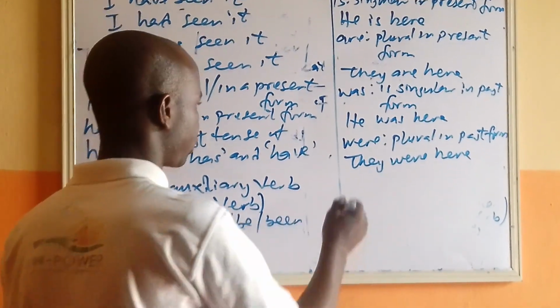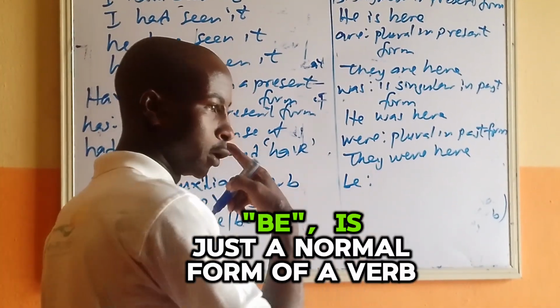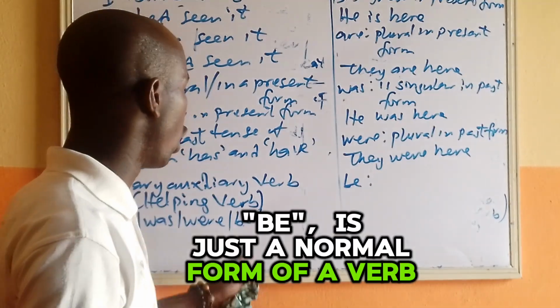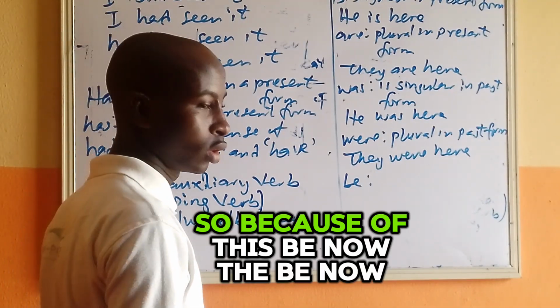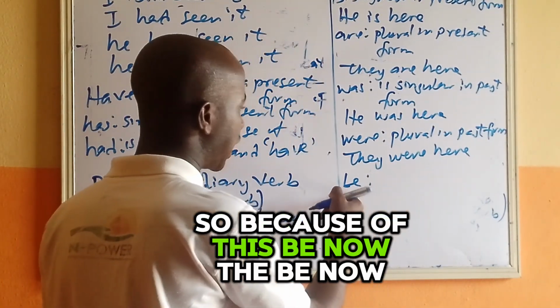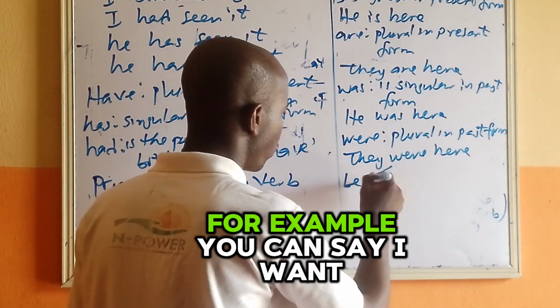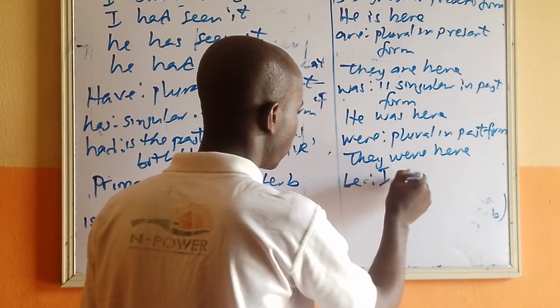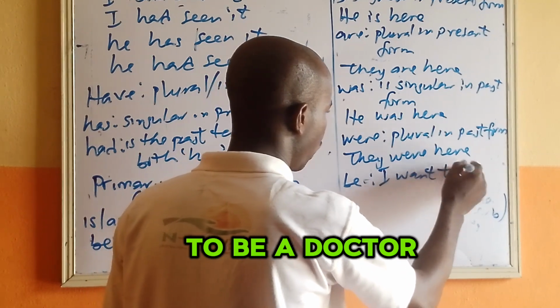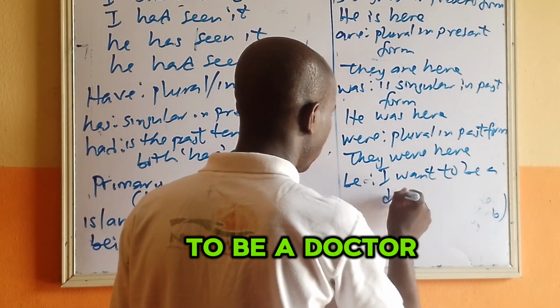Then be. Be is just the normal form of the verb to be. For example, you can say, I want to be a doctor.